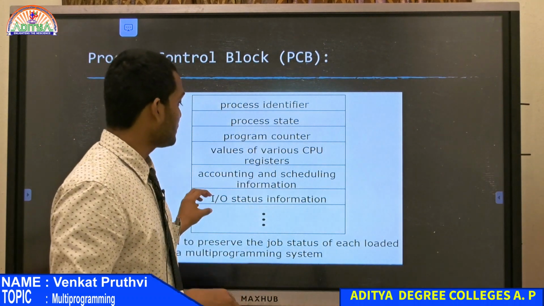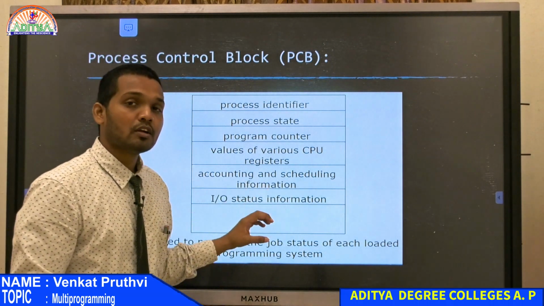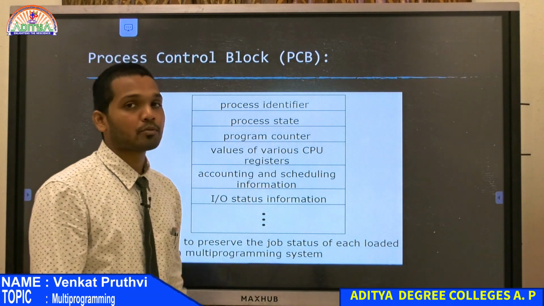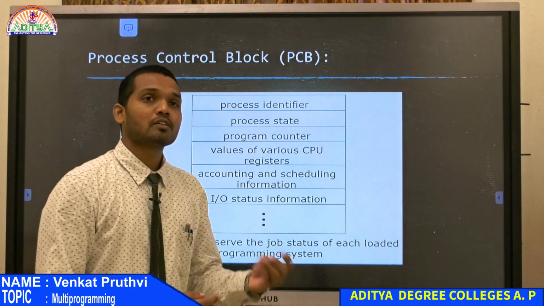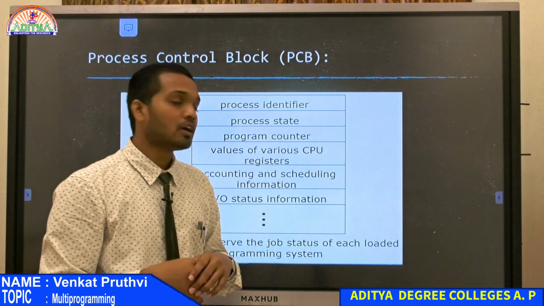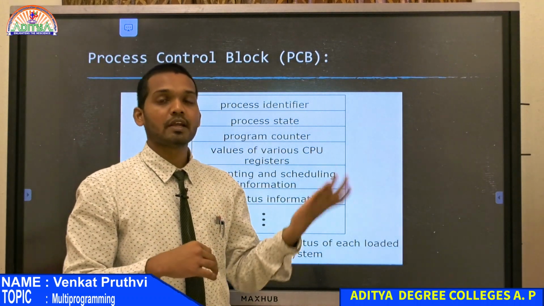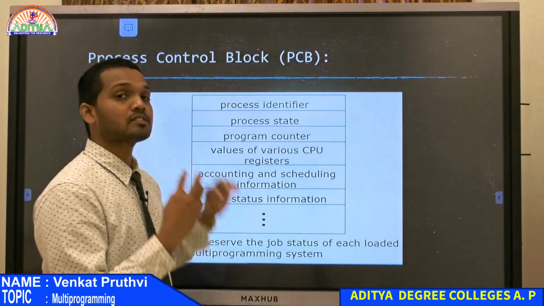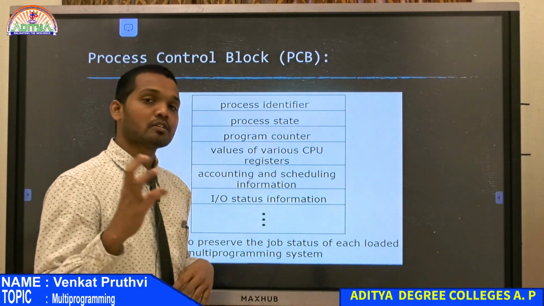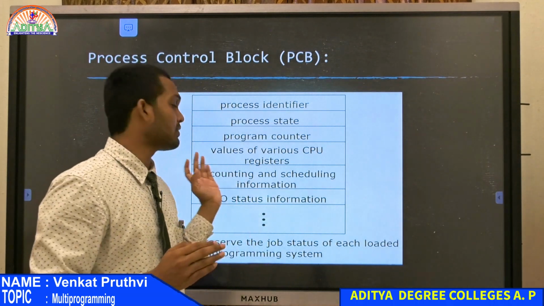If it doesn't have this information, then when a process has to go to the input state, it doesn't know whether it is idle or not. But if it knows the status and the device is idle, only then will the process control block send that task to the input state. Otherwise, it will put it in the block state which we were discussing previously.